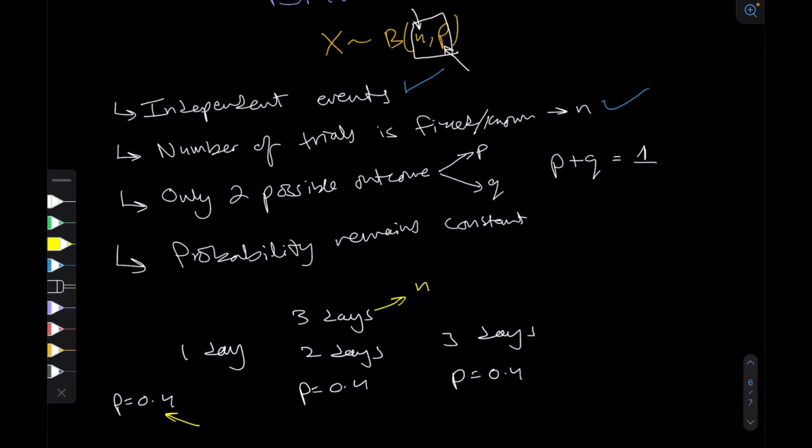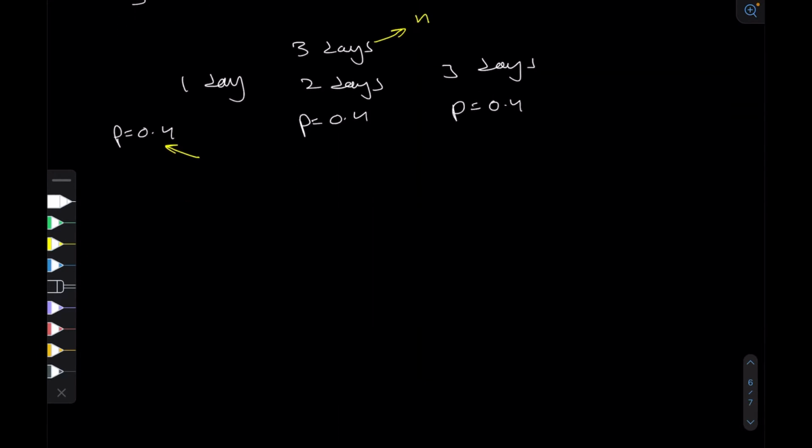Just to give you another example, let's say I have two teams, team A and team B, and they're playing a game such that there's no draw in it. So either team A wins or team B wins. In other words, either team A wins or it loses. Let's say the probability of team A winning is 0.4 again.